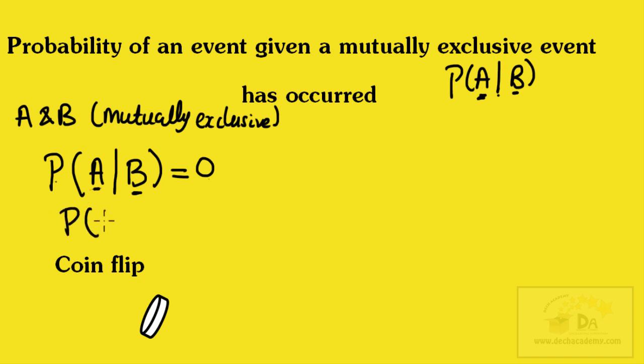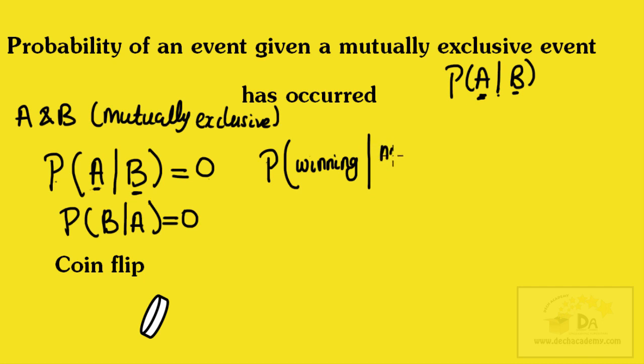Also, you can write it this way. The probability of event B, given that event A has occurred, is equal to 0 if events B and A are mutually exclusive. Remember, when the probability of an event is 0, that means that event will not occur. That means that event is impossible. And that's what I'm saying here. So imagine the probability of winning the lottery, given that you did not win the lottery, is also equal to 0. If I tell you that James did not win the lottery, what's the probability that James won the lottery? 0. And that's the main idea here.